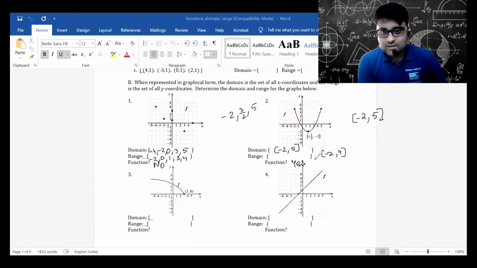What kind of a function is it? It's a many to one function. Multiple x values may go to the same y value, that is fine, but one x value is not having multiple y values. So yes, it is a function. Many to one function. That is for the second one.